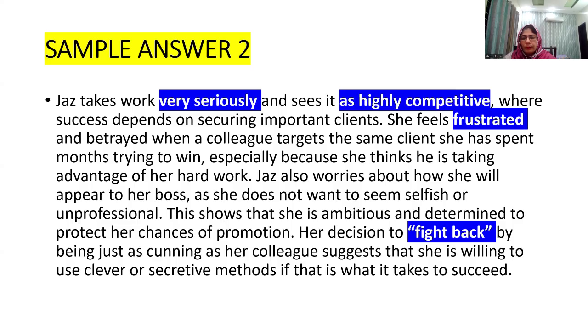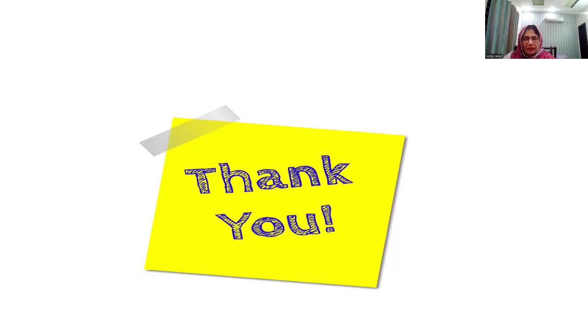Jaz also worries about how she will appear to her boss as she does not want to seem selfish or unprofessional. This shows that she is ambitious and determined to protect her chances of promotion. Her decision to fight back by being just as cunning as her colleague suggests that she is willing to use clever or secretive methods if that is what it takes to succeed. So you see that the word devious has also been explained in this answer.